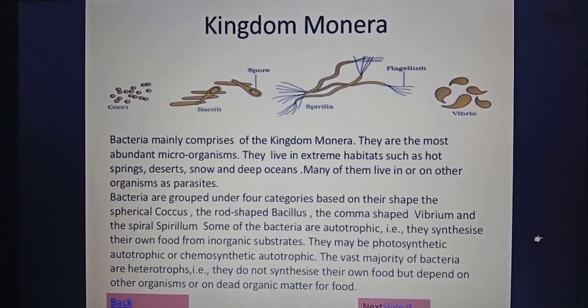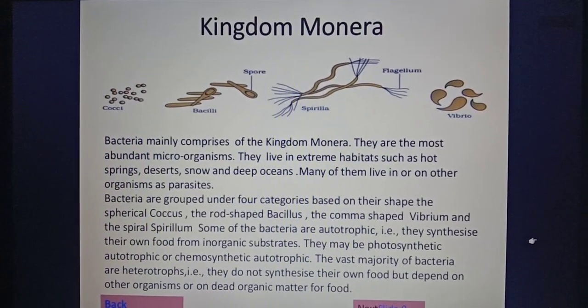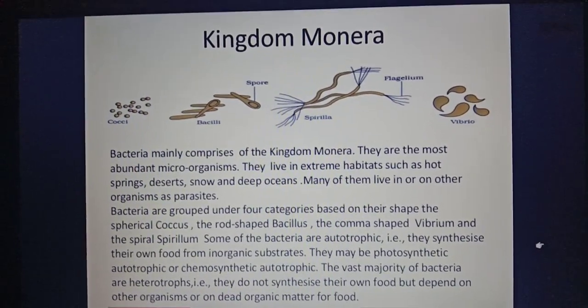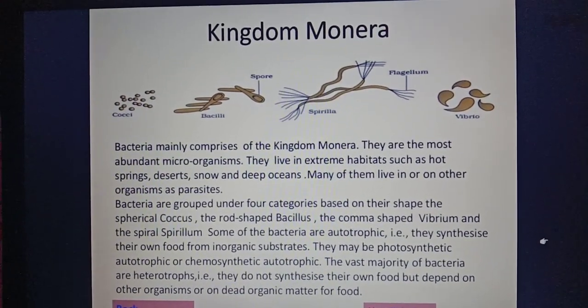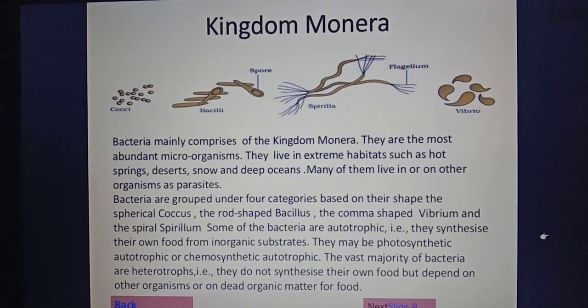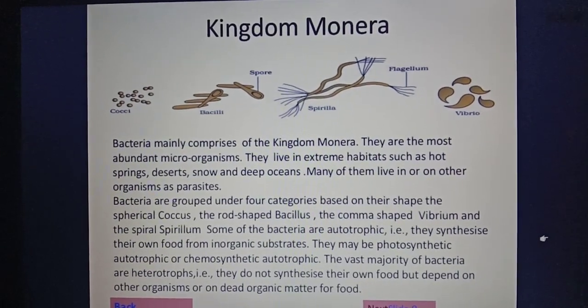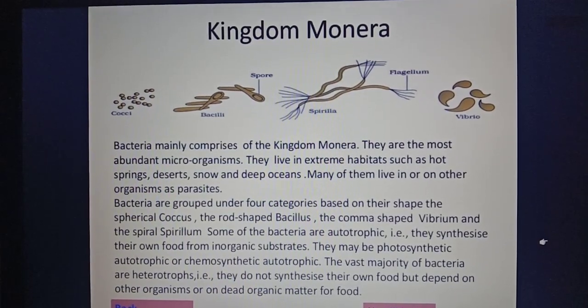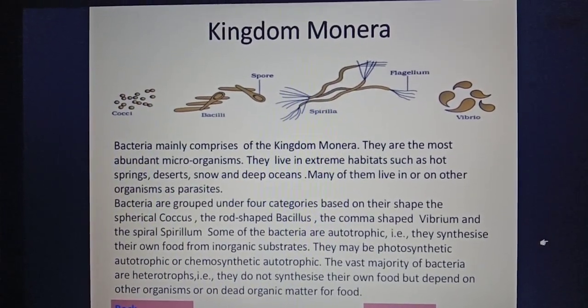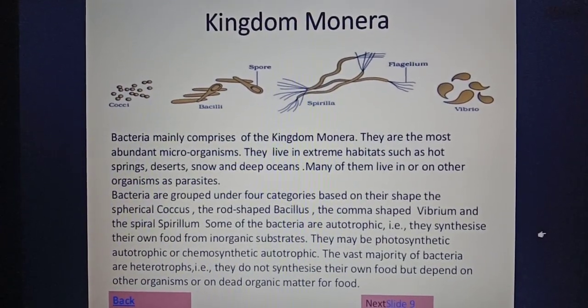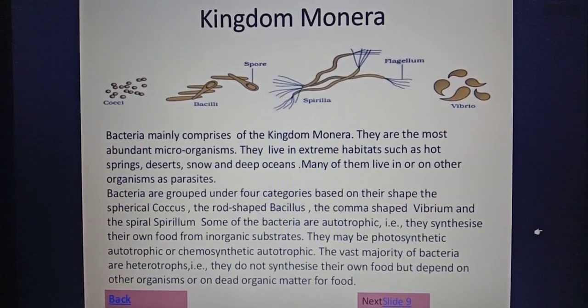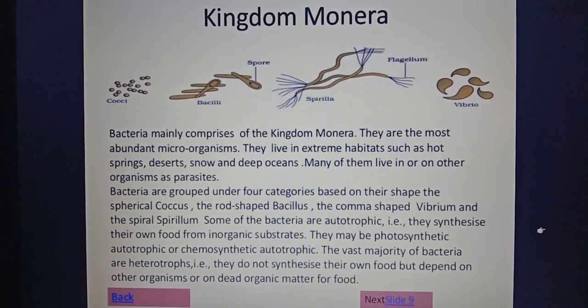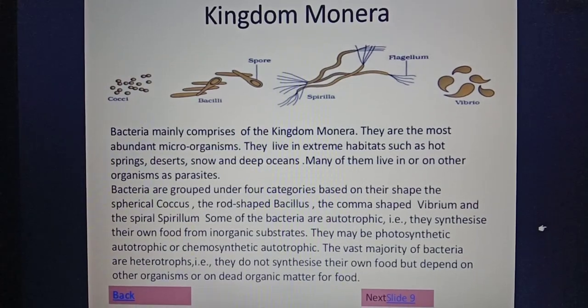So some of the bacteria can be spherical shaped, some can be rod shaped, some can be spiral shaped, or some can be comma shaped. So we know by this time that not only can they live in different habitats, but they also exhibit different types of shapes.